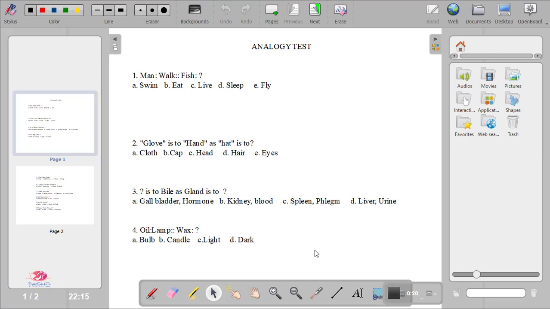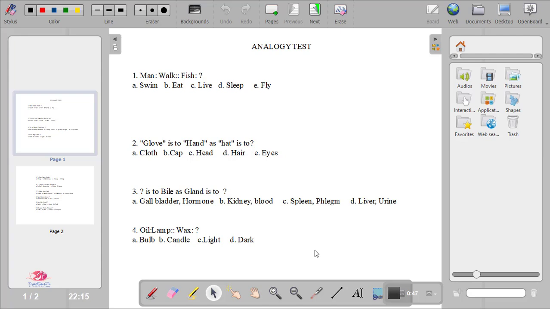Today we have started another topic, and the topic is analogy. This topic is very common in various reasoning tests, and you will get some questions in every kind of government job exam on analogy. And this chapter is not really that hard, so if you practice, then it will be very easy for you.